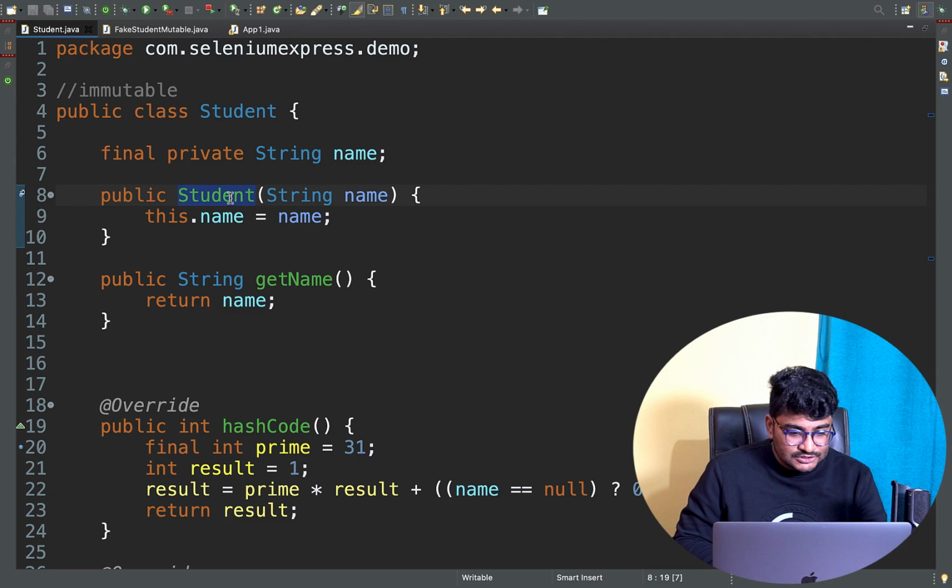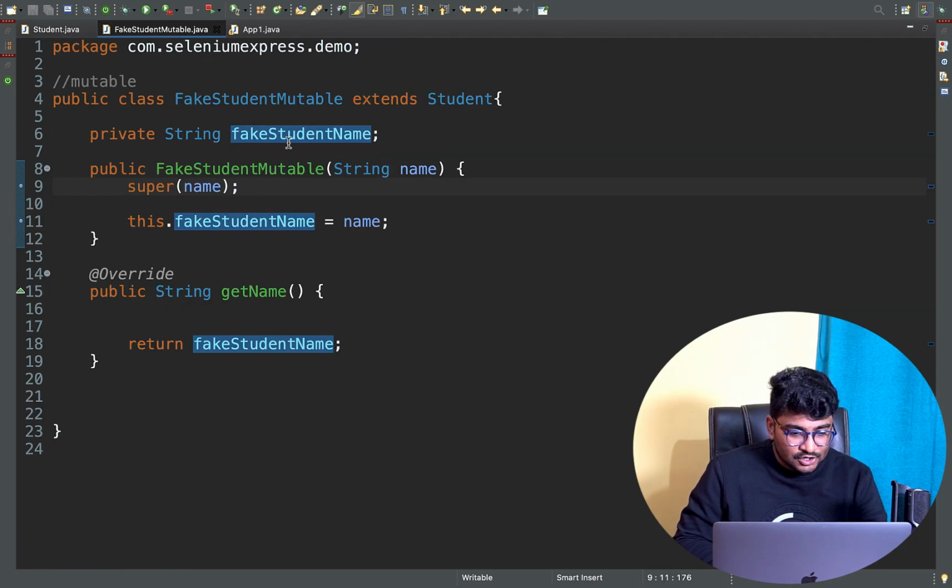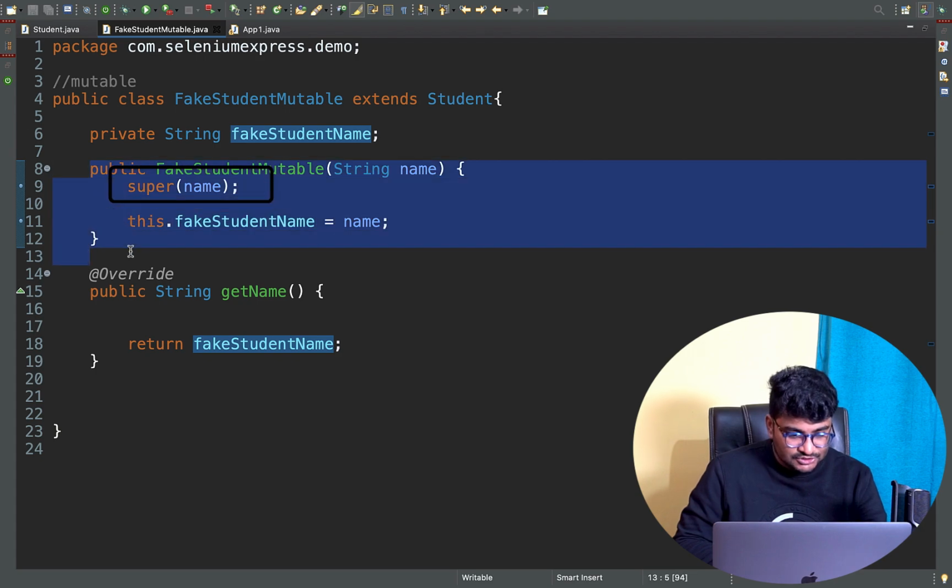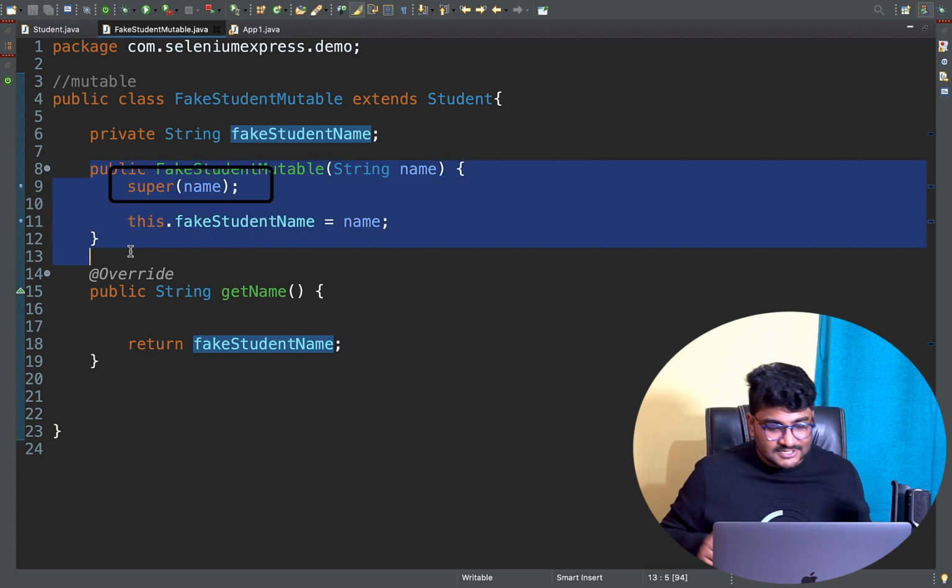whenever I'm initializing my student class name variable. Student class name variable will be set to this. How will it be set? It will go through the fetch student mutable constructor. We're on the same page, right?